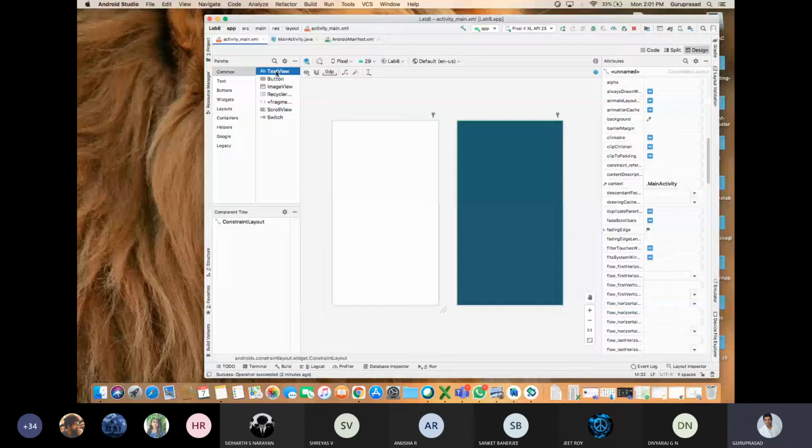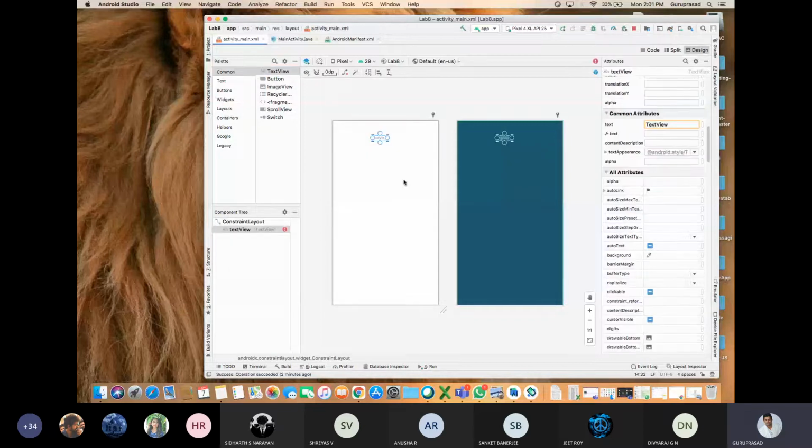Since it is a constraint layout, what do you mean by constraint layout? There are many layouts in Android Studio for design purpose. There is one constraint layout. Constraint layout means you need to define from the top how much it should be there, from the bottom how much, from the right how much, from the left how much distance it should be there.